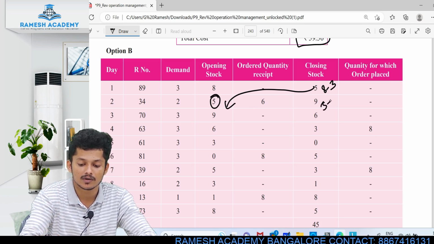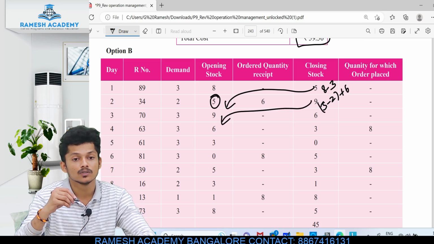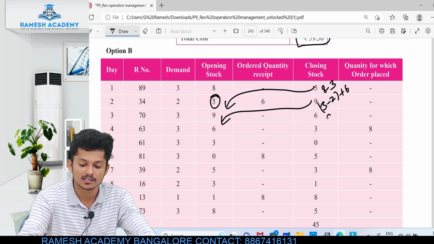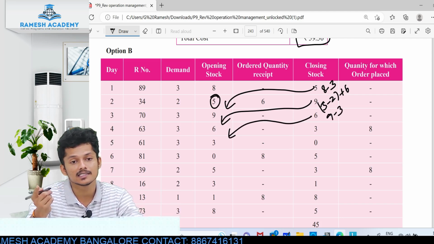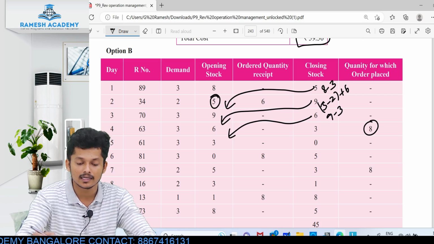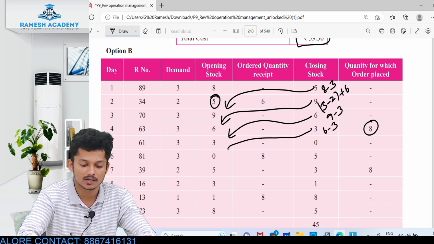So this 6, how has it come? 5 minus 2 plus 6, 9. This 9 comes here again. Now 9 is less than 8 or more than 8? More than 8. Don't order anything. 9 minus 3, 6. Now 6. Correct? 6 is less than 8? Yes, it is less than 8. Order 8 books. And it will come after 2 days, right? Yes, 6 minus 3 here, and again 3 you get back here.